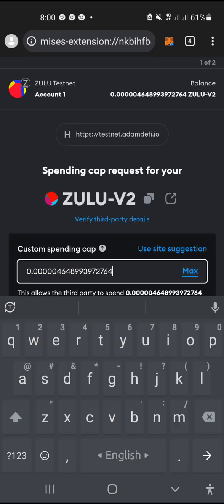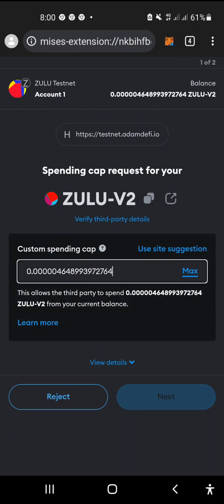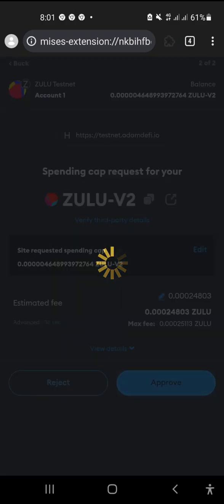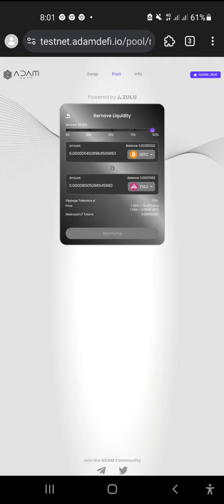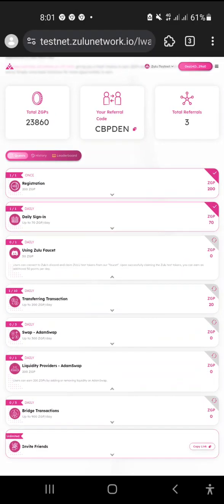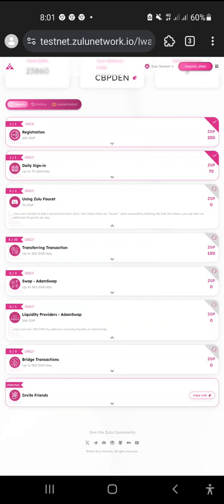Okay, so thank you for that, and click here on max, and this next button will pop up after a while. Wait here until the next button has popped up. Okay, so already click on approve, and your thing is done. Come back here. It may take some time, maybe 2-3 hours, before you check and it is done. If you click on this circle button, it will not be done immediately.